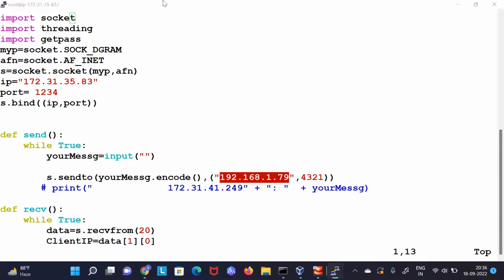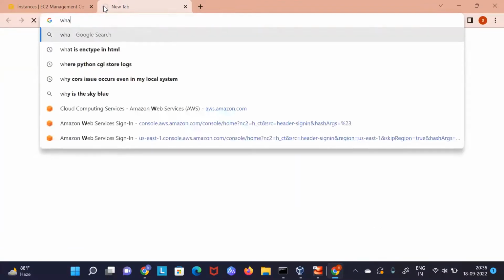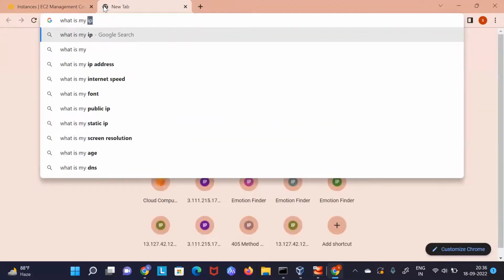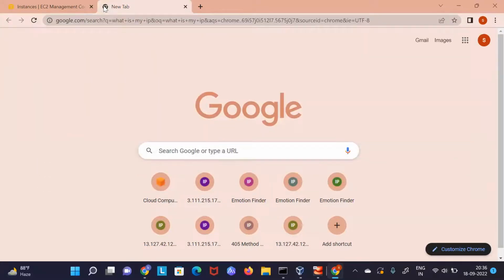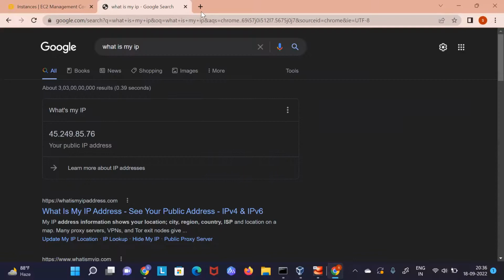Even if you paste here your public IP, what is my IP? This will also not work, right? This is the thing which your Windows enforces. This is my public IP. Even if you paste this also, it will not work.